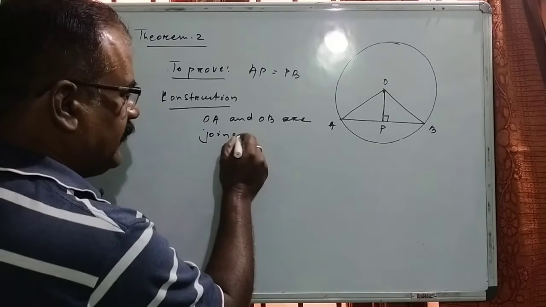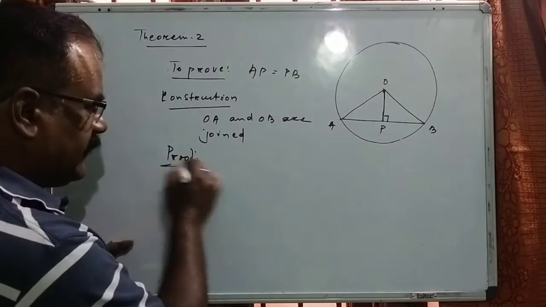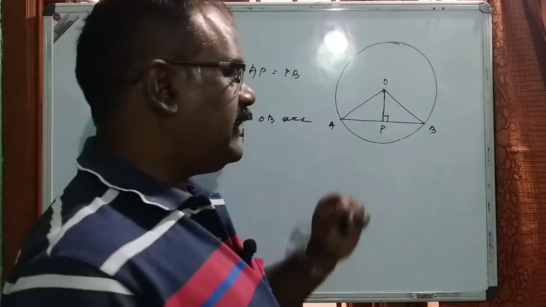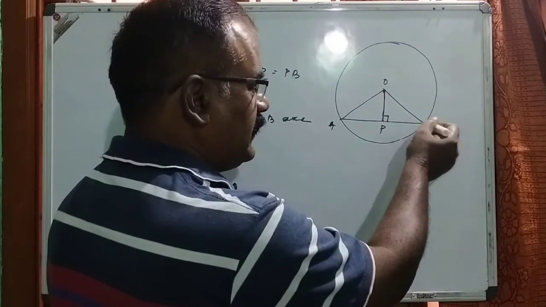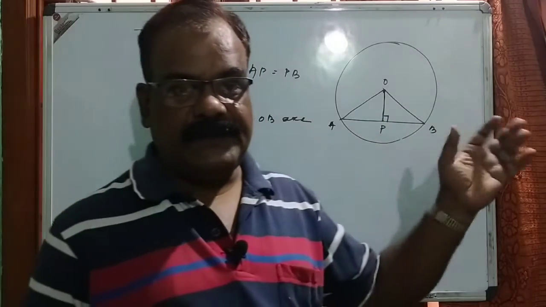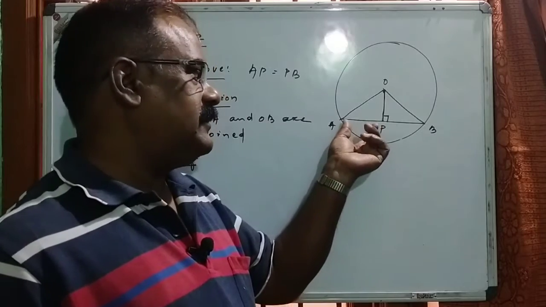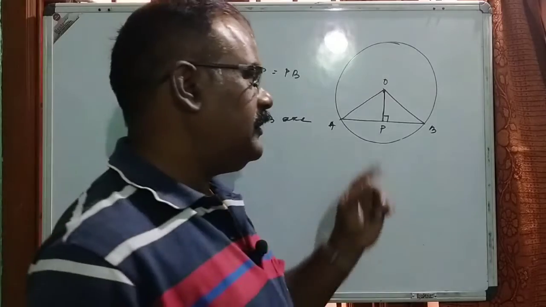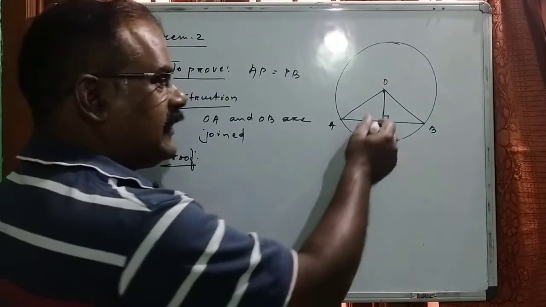Now by joining, what will we get? If we join, then what will we get? Now we have got two right angle triangles, one that is AOP and the second that is BOP. In these two triangles, we will prove that they are congruent, because you can mark here that AP belongs to AOP and BP belongs to BOP. So therefore, in this case, by taking these two triangles, we can prove congruence.